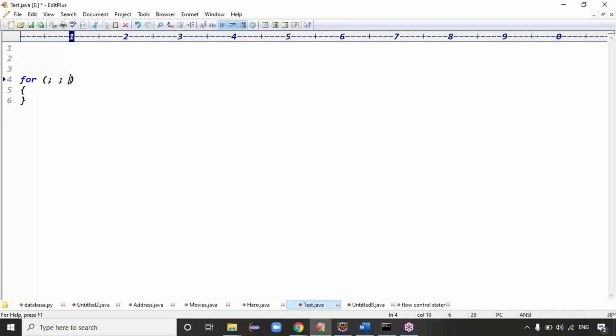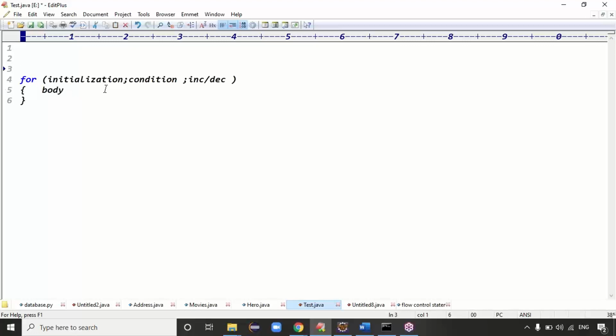For contains three parts, guys. The first one is initialization. The second one is the condition. The third one is the increment or decrement part. So for contains a total of three parts: initialization, condition, and increment or decrement part. After that, here we have the body, right?